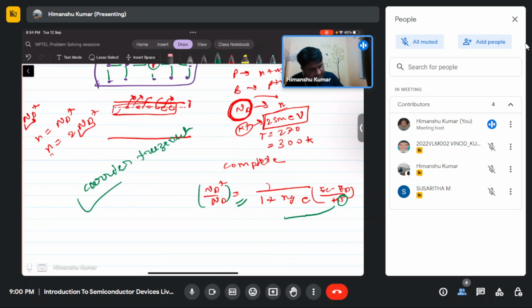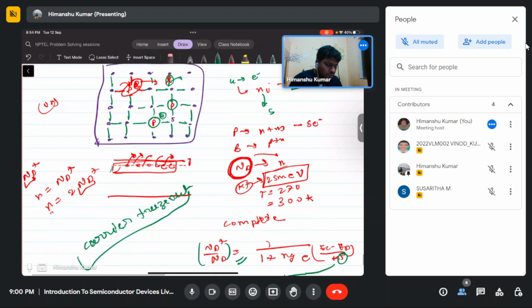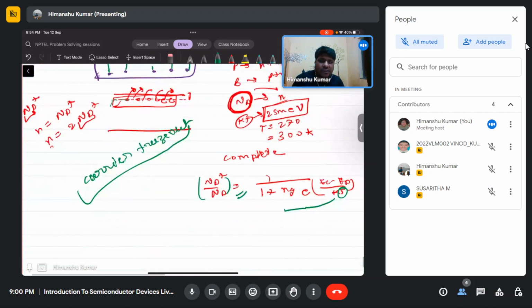When carrier freeze out occurs, no electrons are present in the conduction band. All the electrons are bound to the phosphorus atoms, because the temperature is not enough to send the electrons from the dopant energy level to the conduction band. That can happen at low temperature. So in the case of dopants, the carrier freeze out phenomenon occurs if you reduce the temperature below a certain level. This is a well known phenomenon.